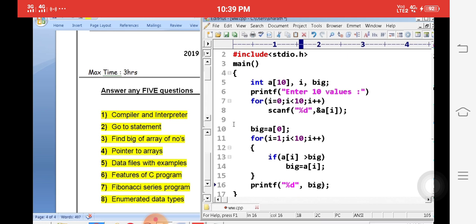Simply print the big value. This is a 5 marks question program. Sometimes universities ask it as a 10 marks question. Okay. Next one, what is pointers to arrays?